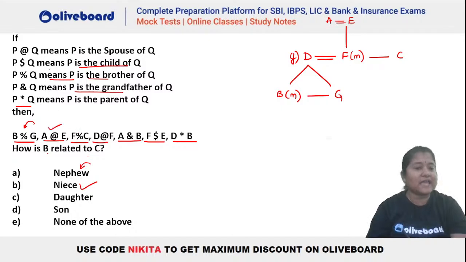So now we have A at the rate E, that is A is the spouse of E, and we had A ampersand. Ampersand meant grandfather. So A is a male person, that means your E has to be a female person here, isn't it? So this is the situation. Now the question is, how is B related to C? So you can see B will be the nephew of C, right? Nephew would be the right answer. I hope this is clear.